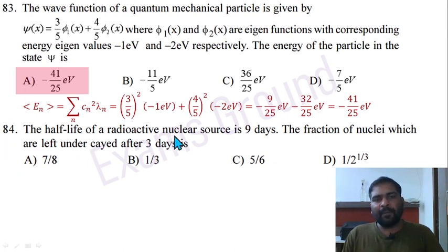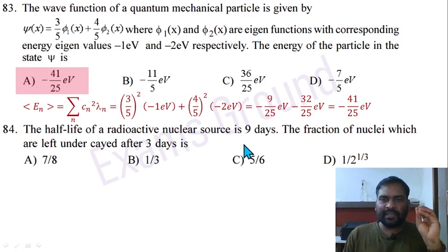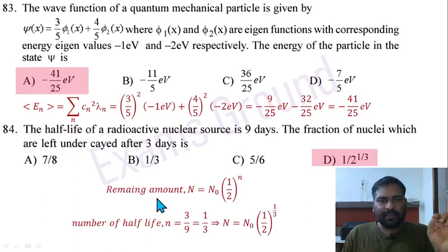Question 84. The half-life of a radioactive nuclear source is 9 days. The fraction of nuclei which are left undecayed after 3 days. So after 3 days of decay, how much remains? Remaining amount n equal to n naught 1 by 2 raised power n, where n is equal to number of half-lives whatever is spent there. So n is equal to 3 by 9. 9 is half-life, so divide by half-life, 1 by 3 only. So n is equal to n naught 1 by 2 raised to power 1 by 3. So 1 by 2 raised to power 1 by 3, option D is correct here.